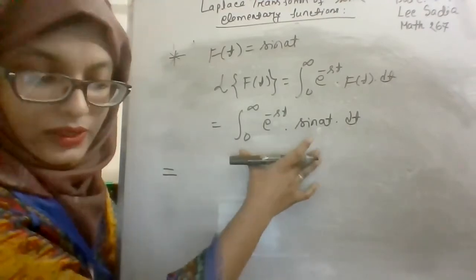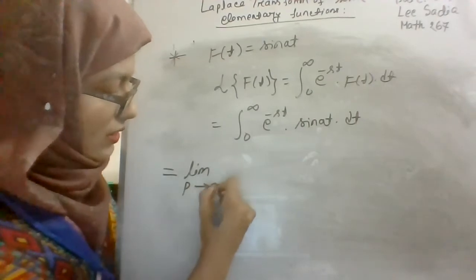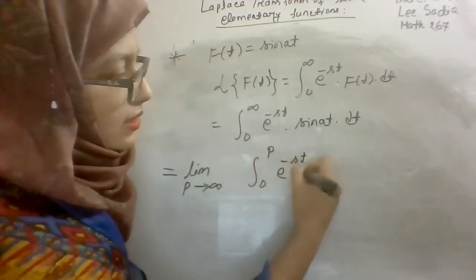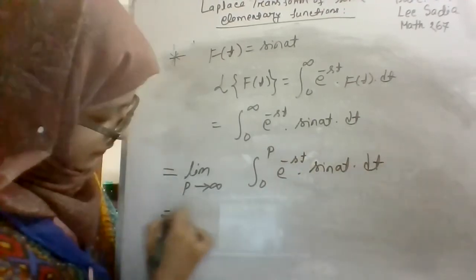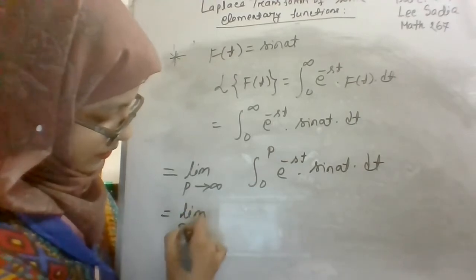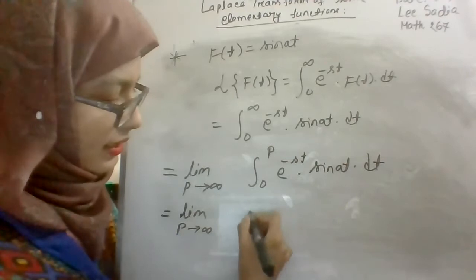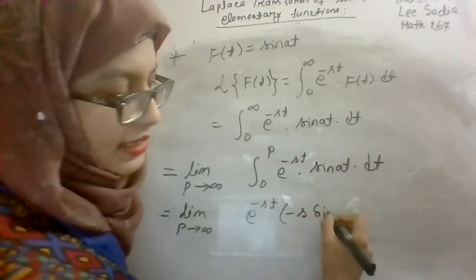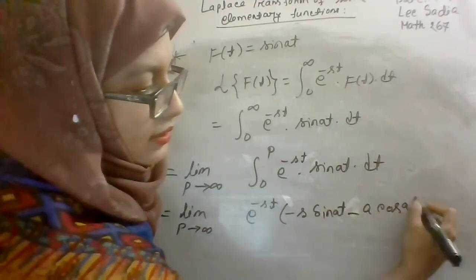So after completing the integration, it will be limit p tends to infinity, integration 0 to p, e to the power minus st sine at dt. And from here we will use this result, that is e to the power minus st times minus s sine at minus a cos at.